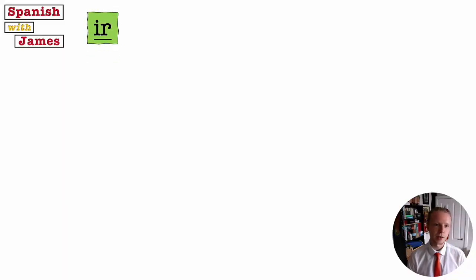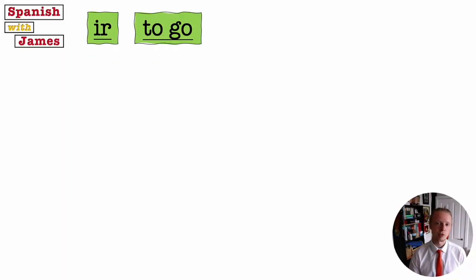So the verb ir is to go. It's irregular, so we know normally there are AR verbs, ER verbs, IR verbs. This one is irregular. Actually the verb is just spelled IR, but it's not technically an IR verb. It goes into 6 forms which look nothing like the infinitive. So ir is to go. I could say me gusta ir a la playa, I like to go to the beach. But if I say I go to the beach or he goes to the beach, I need to put it into the present tense. So I can say voy, I go.